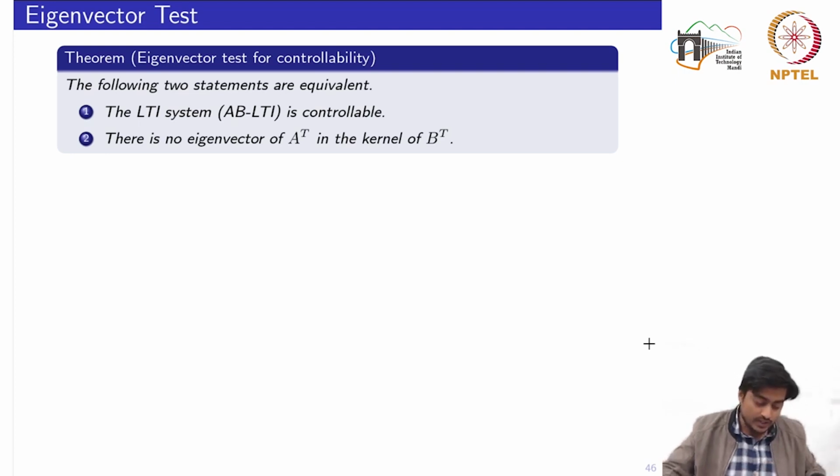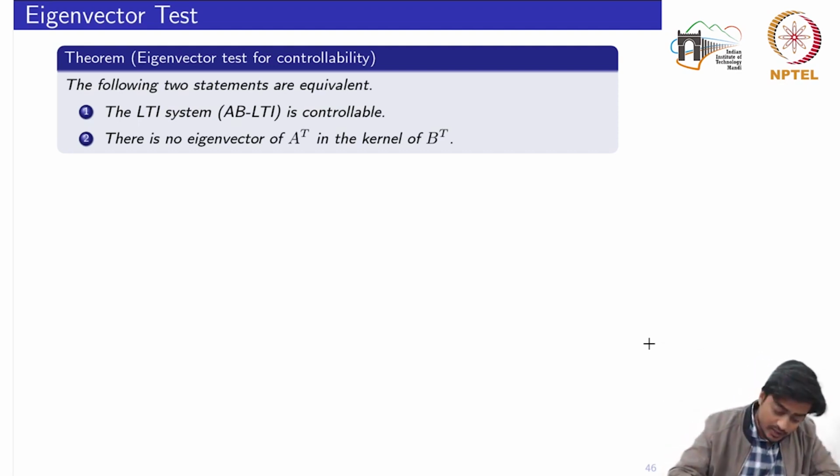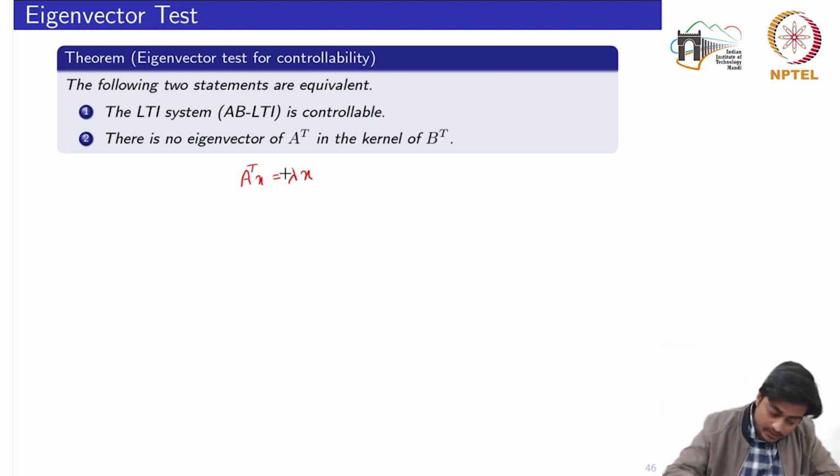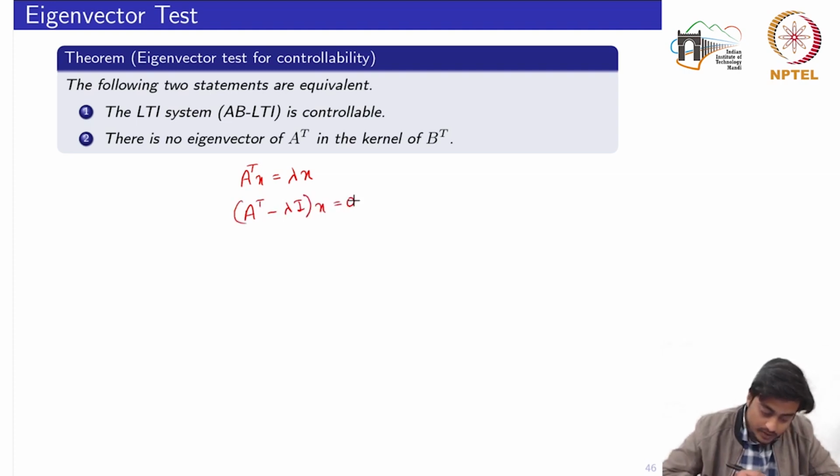So first of all, try to understand what is written in the statement, and then we'll go through the proof of this statement. It says there is no eigenvector of A transpose. Now let's say X is that eigenvector. Saying X is an eigenvector, it would be written as A transpose X equals lambda X, which is associated with some eigenvalue lambda, which you have been seeing in the computation of the eigenvalues also: (A minus lambda I) X equals 0, right?